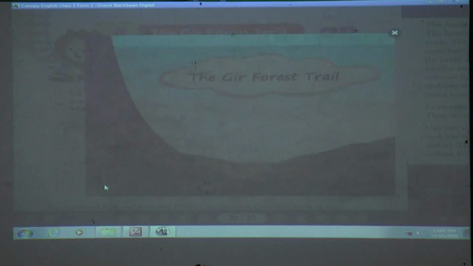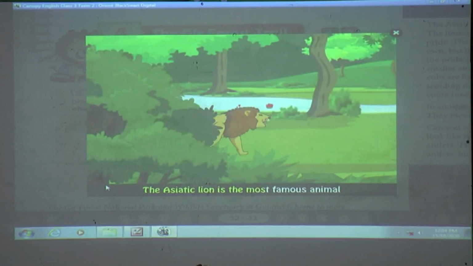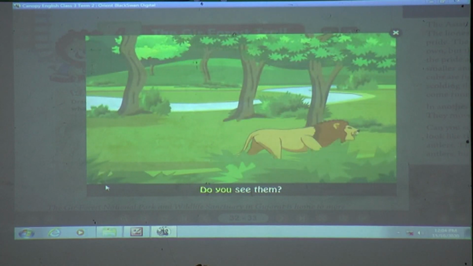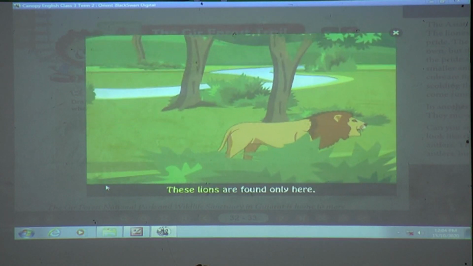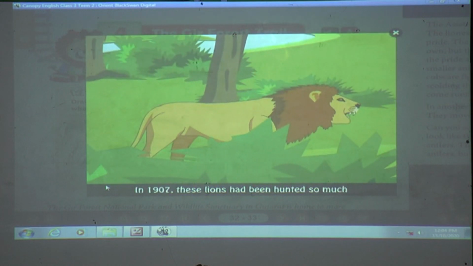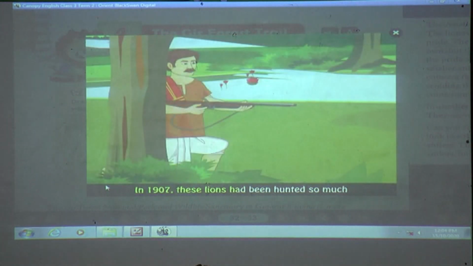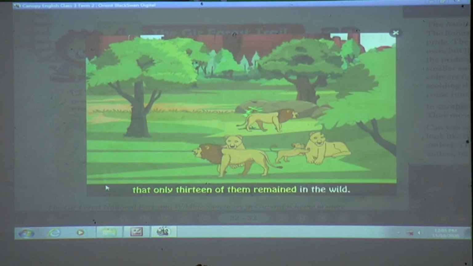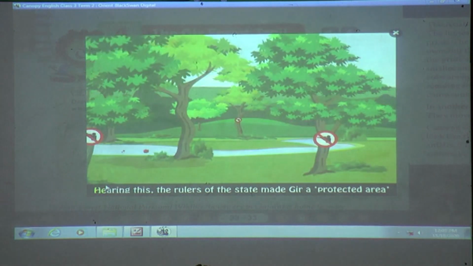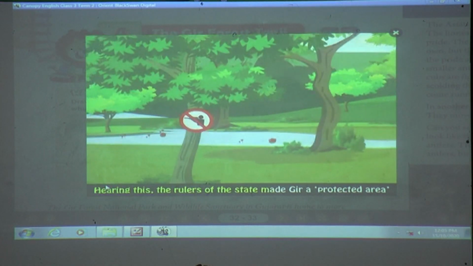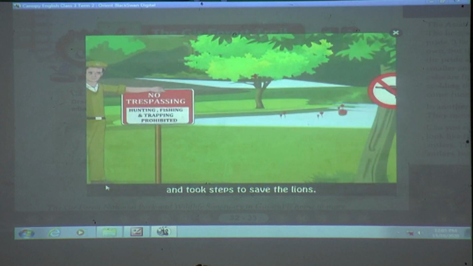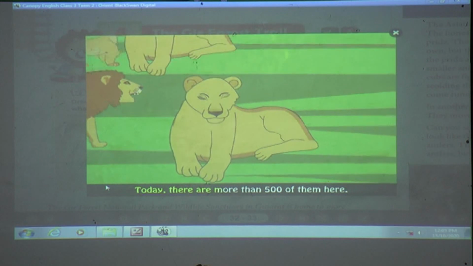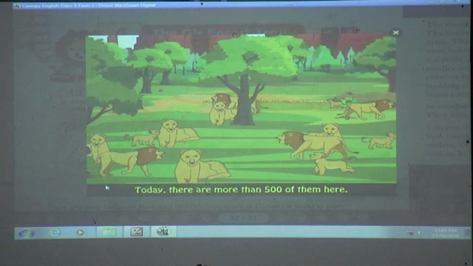Forest trail. The Asiatic lion is the most famous animal that lives in the Gir forest. Do you see them? These lions are found only here. In 1907, these lions had been hunted so much that only 13 of them remained in the wild. Hearing this, the rulers of the state made Gir a protected area and took steps to save the lions. Today, there are more than 500 of them here.